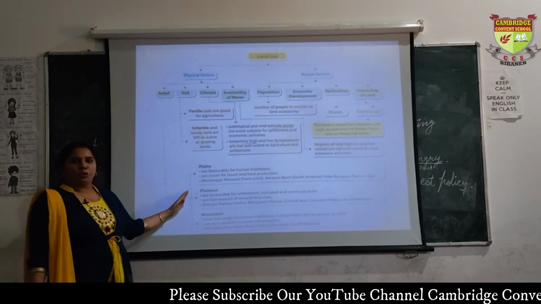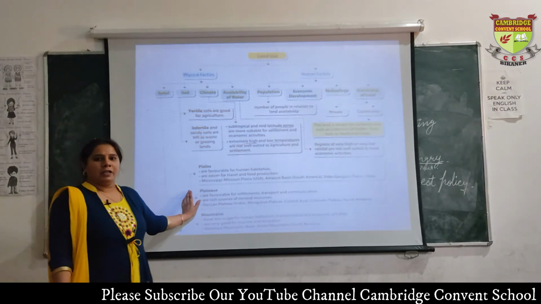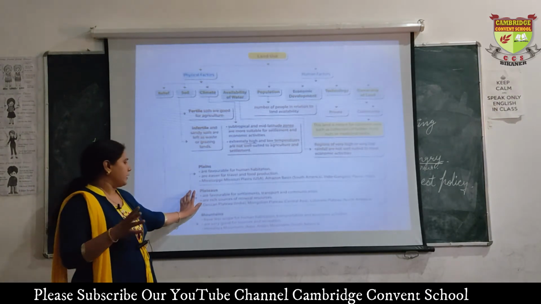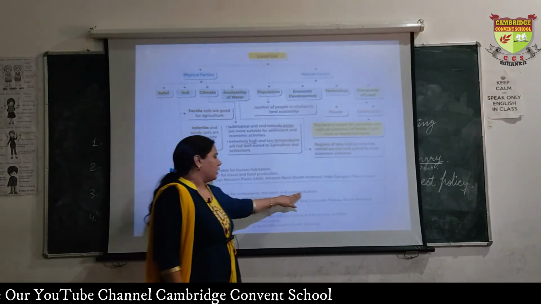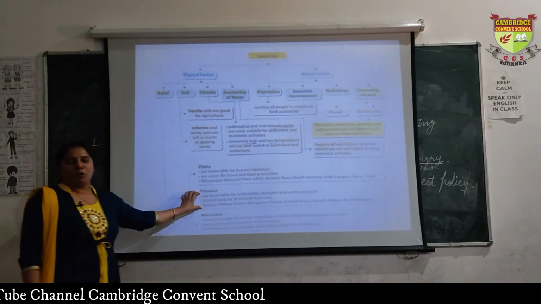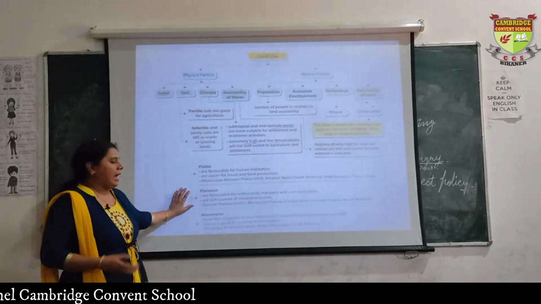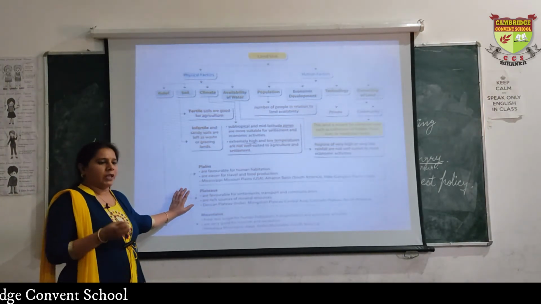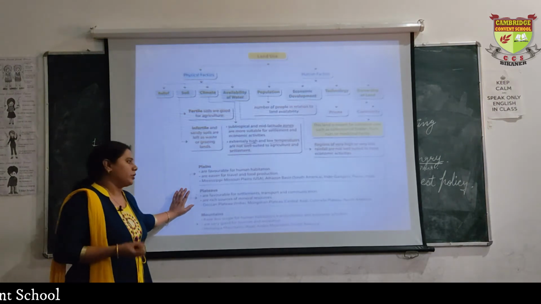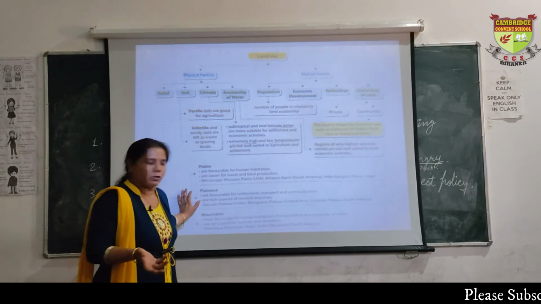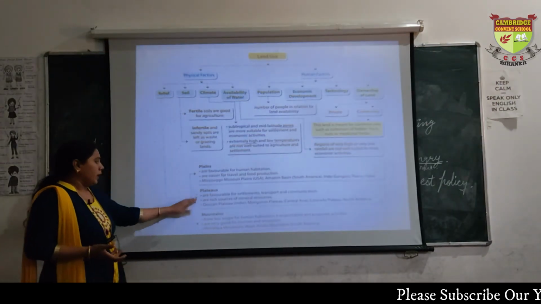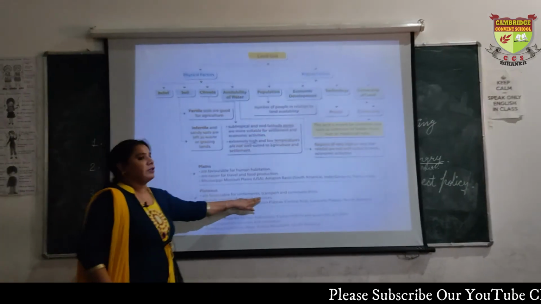Then comes the plateau. Do you know what a plateau is? High table-like land is known as a plateau. Plateaus are favorable for settlement, transport and communication. These are also very important because the land here is very fertile. There are a good number of rivers too, which is very good for transportation, agriculture and other activities.